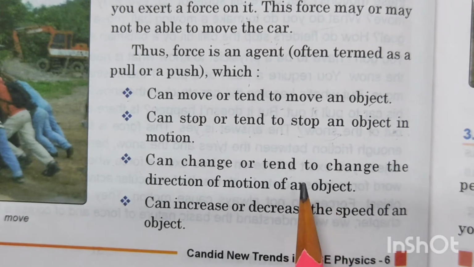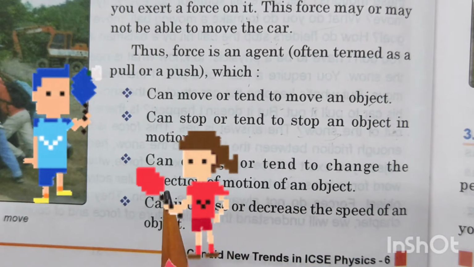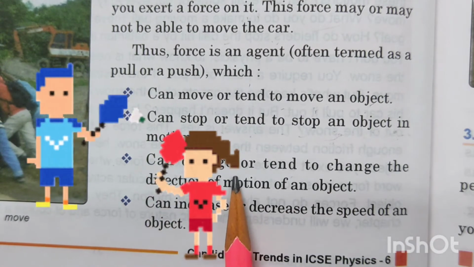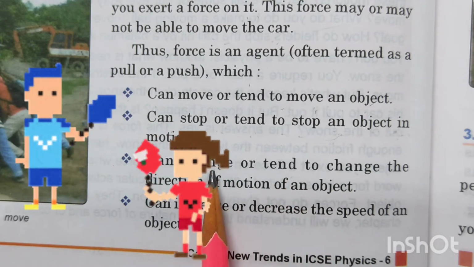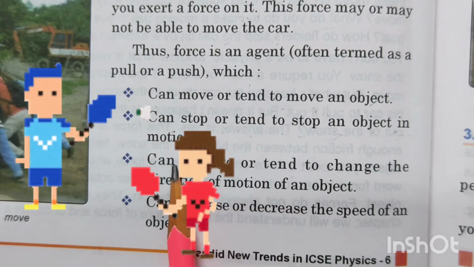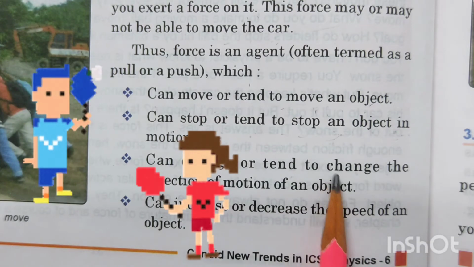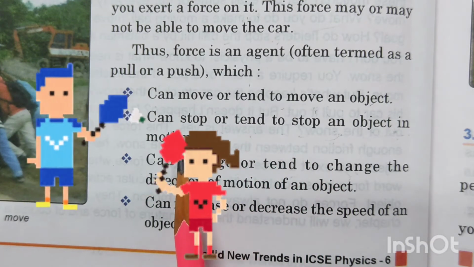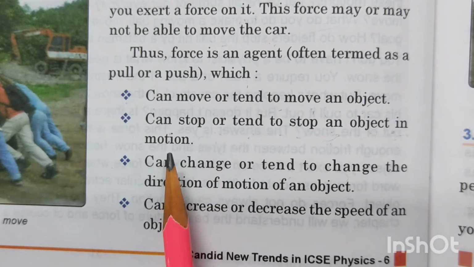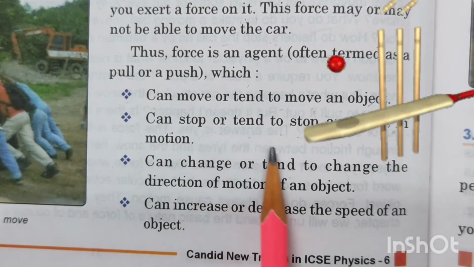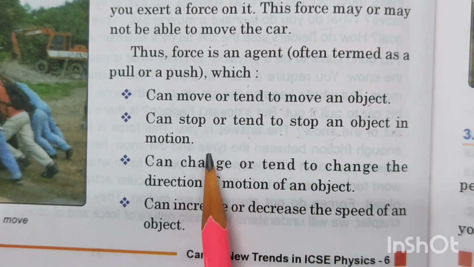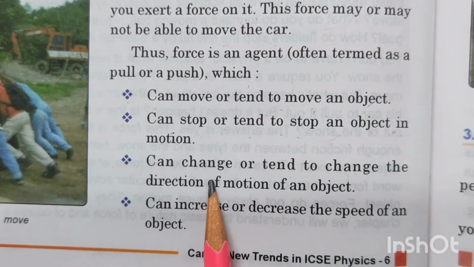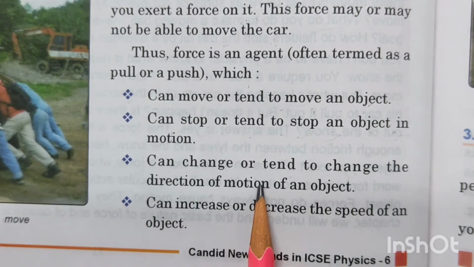Now, when you are playing badminton, children, many of you must have played badminton. So, when the shuttlecock comes towards a person, he or she hits it with the bat, and that cock which was coming towards you changes direction and moves towards the other person. Same way, you must have seen players playing cricket. When the ball goes towards the batsman, he hits the ball and changes the direction of the ball. So the force can change or tend to change the direction of motion.